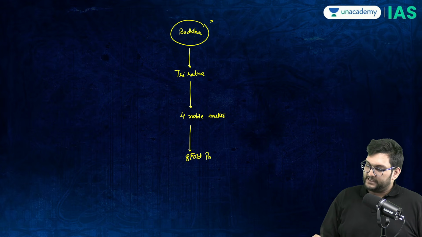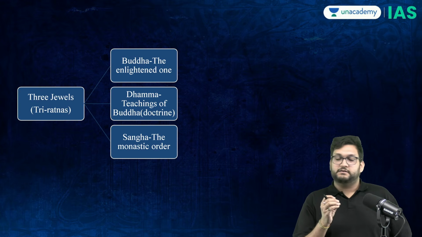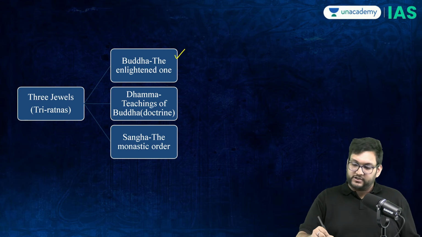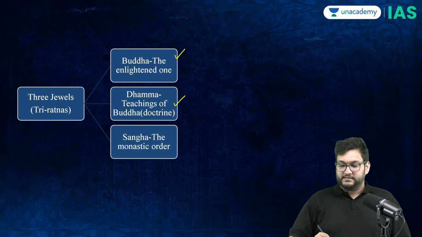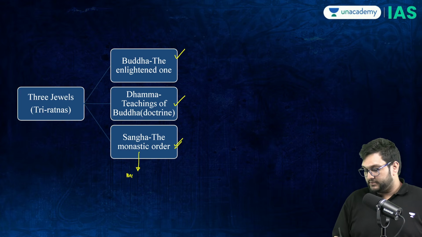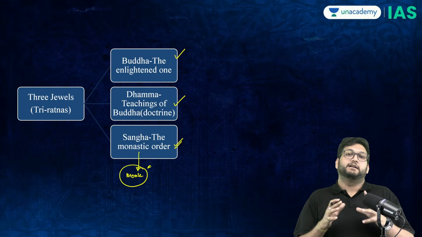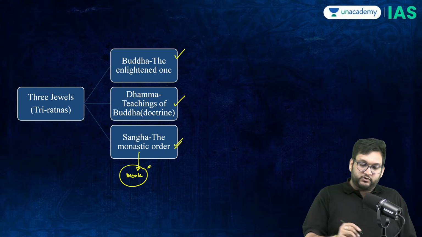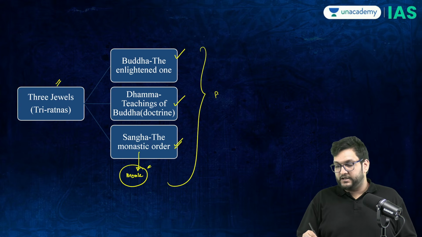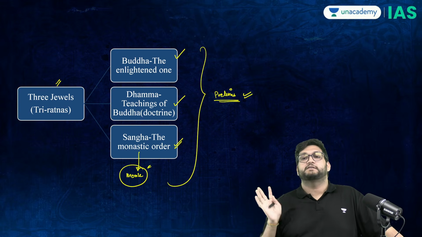This is basically the main concept. Now, the Three Ratans of Buddhism are nothing but Buddha, his teachings, and the Sangha, the monastic order, the monks who get associated with him, they are called the Sangha. So the three Ratans of Buddhism, this is again pure prelims territory, and you can get questions out of this. What are the three Ratans of Buddhism, Jainism? Jainism is different, Buddhism is this.